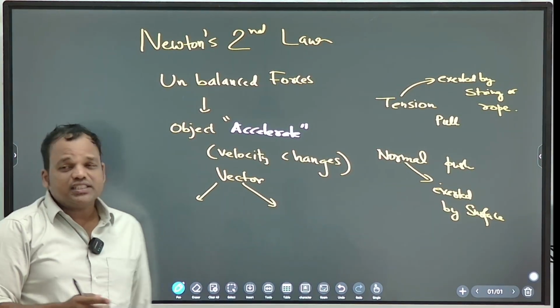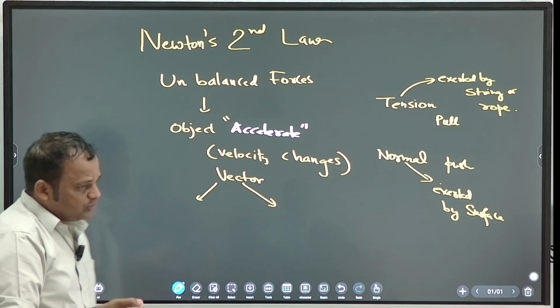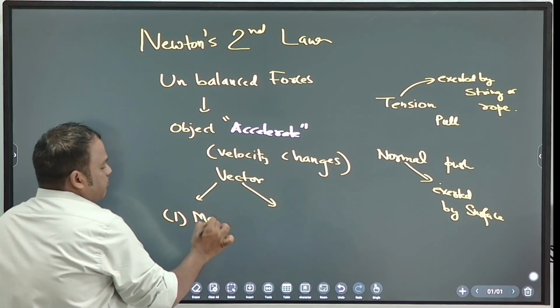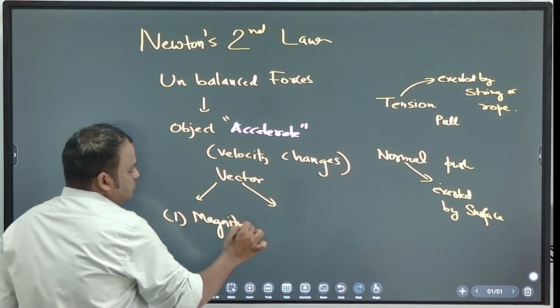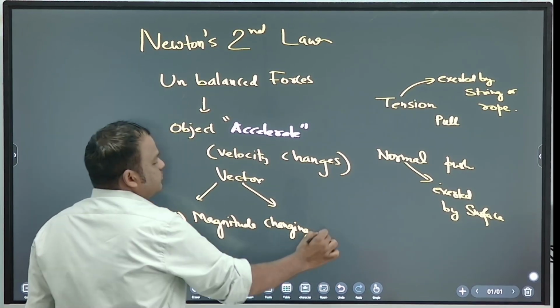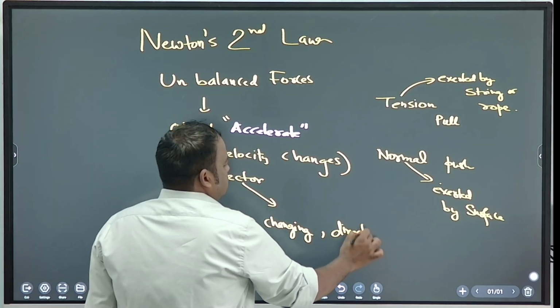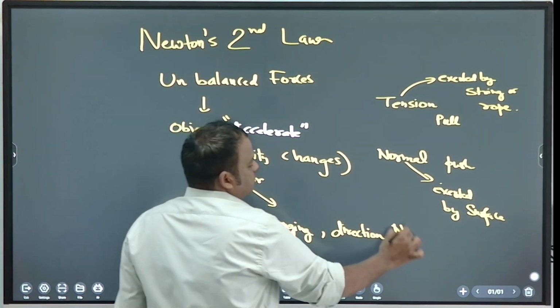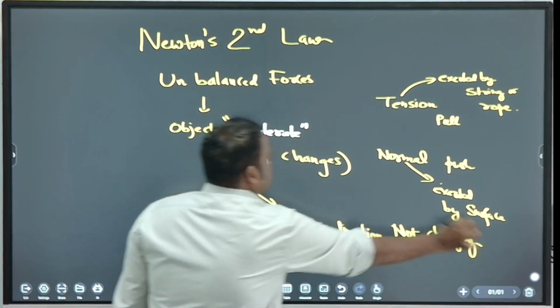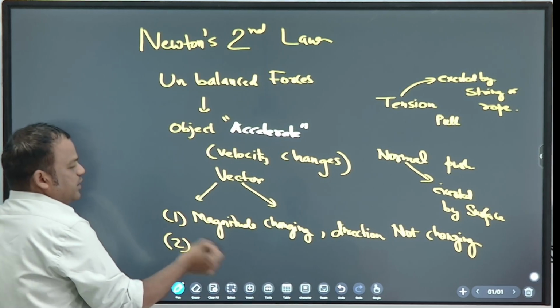So velocity changes means maybe magnitude changing, direction not changing. Or what is the second?